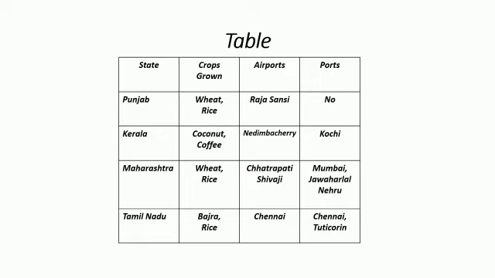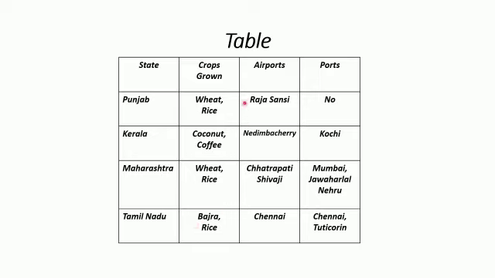Now through this table we can understand easily. Here example of some state, crops grown in this state, airports and ports. In Punjab, crops grown are wheat and rice. In Kerala, coconut, coffee. In Maharashtra, wheat and rice. In Tamil Nadu, bajra and rice.